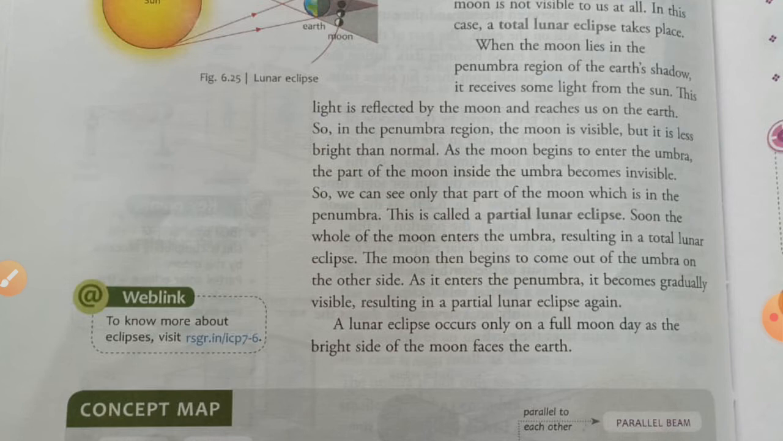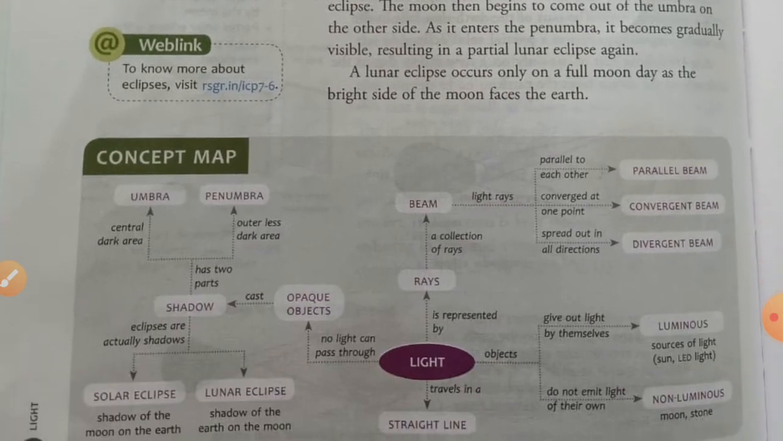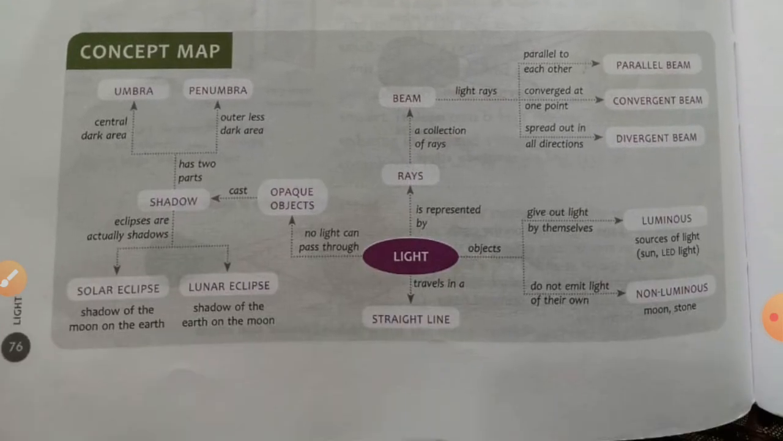A lunar eclipse occurs on a full moon day as the bright side of the moon faces the earth. So, it occurs on a full moon day, and why? Because the bright side of the moon faces the earth. Okay, now let's understand this concept map.